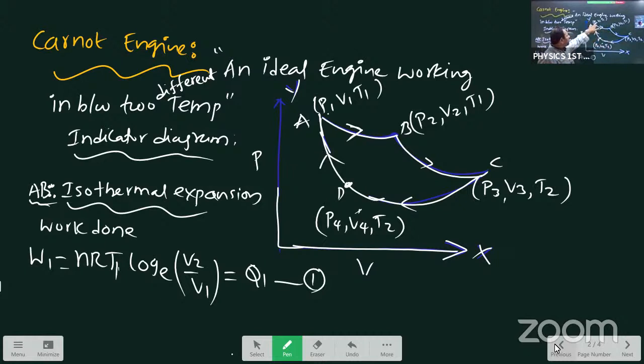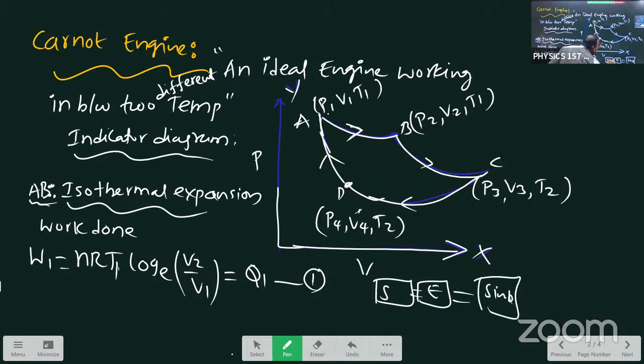Here P1, V1, T1 means the engine absorbs Q1 amount of heat, and this amount of work done is nothing but Q1 heat. This is the engine, this is the source and this is the sink. First situation: the engine absorbs Q1 amount of heat from the source. This is an isothermal process.